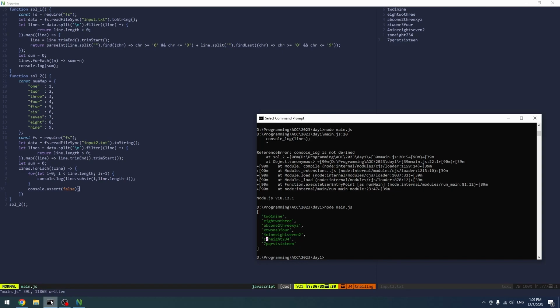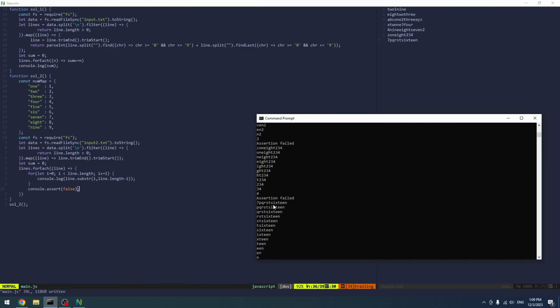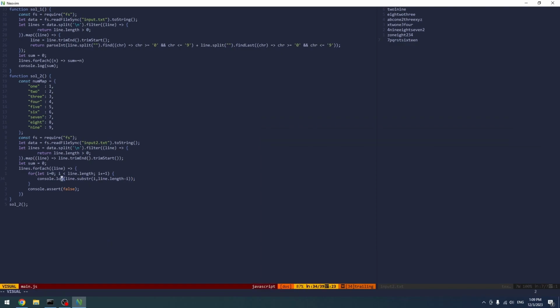Right, and let's actually even, can I assert false really quickly? Like trigger assertion failed, right? So yeah, and if we do something like let L, L more than or equal to 0 and L less than or equal to 9, so it is a number, then we have like the beginning. Then we can actually break out of the loop at the begin equal to null.